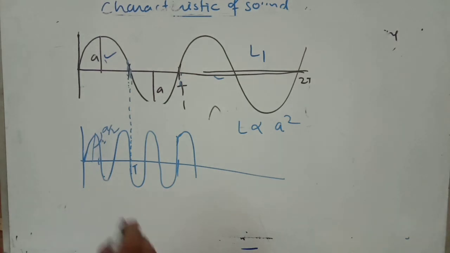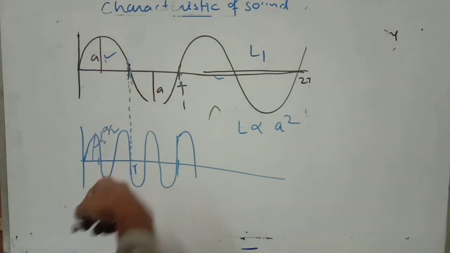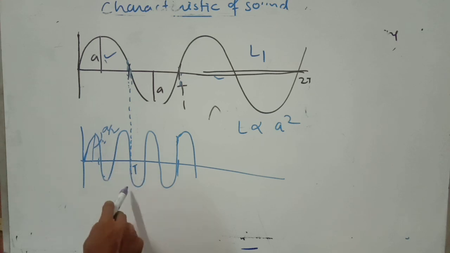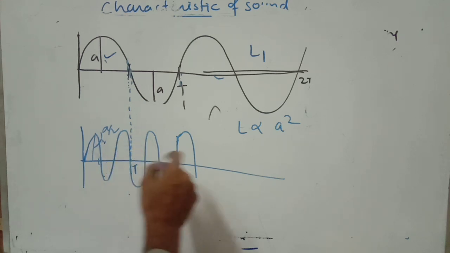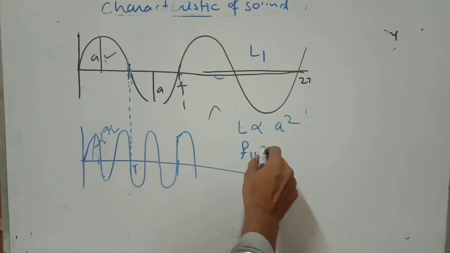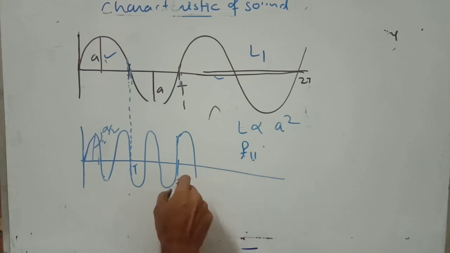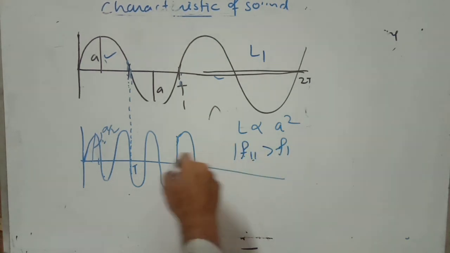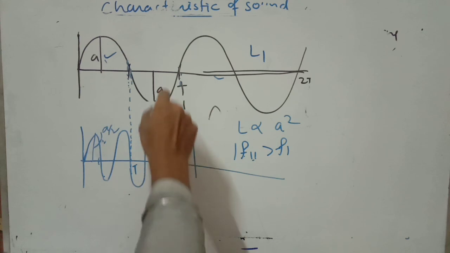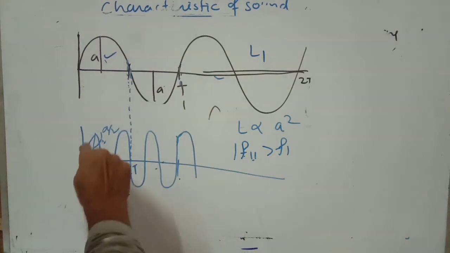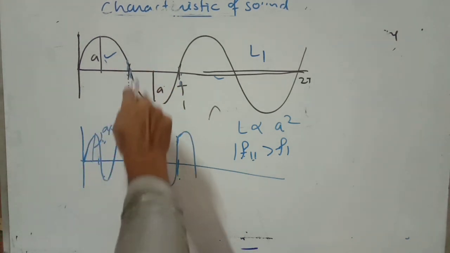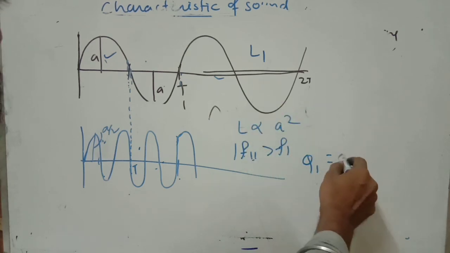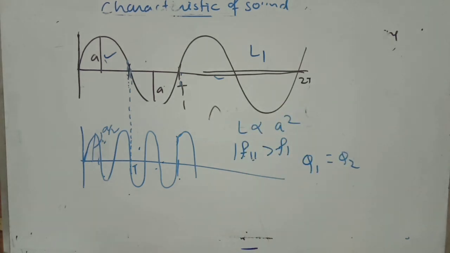And similarly you can find the effect on the pitch. Here the number of oscillations in 1 second also increases. So you can say F2, that means the frequency of the second wave pattern, is greater than the frequency of the first wave pattern. So the pitch of the second wave pattern is greater. And the waveform in both cases is the same, so you can say the quality of the first wave is equal to the quality of the second wave. Okay, is it clear?